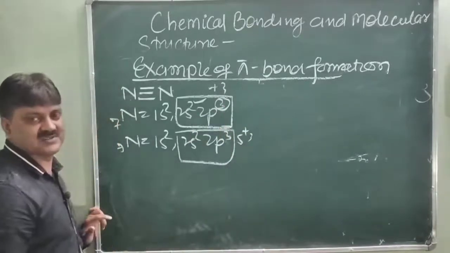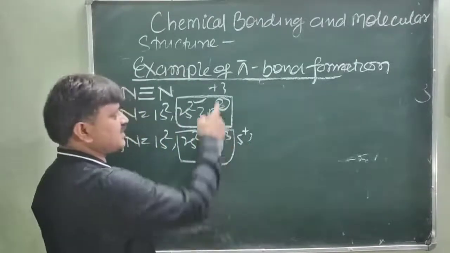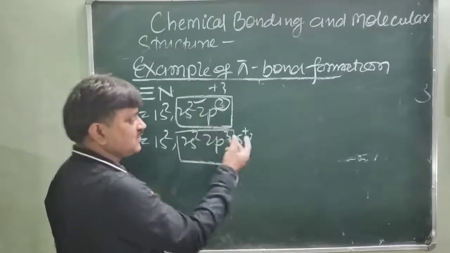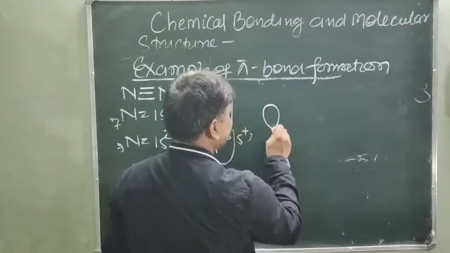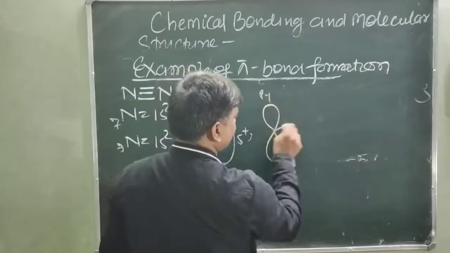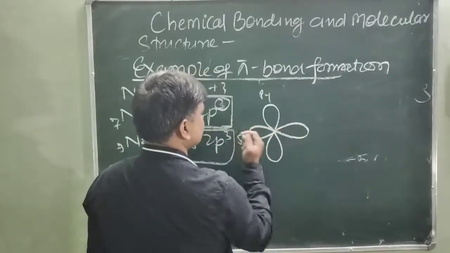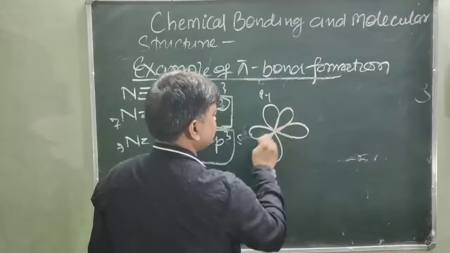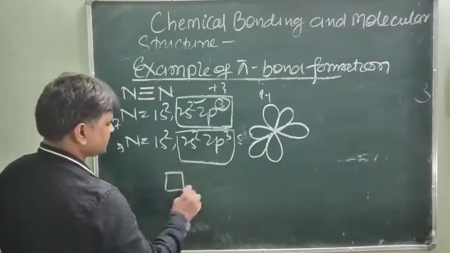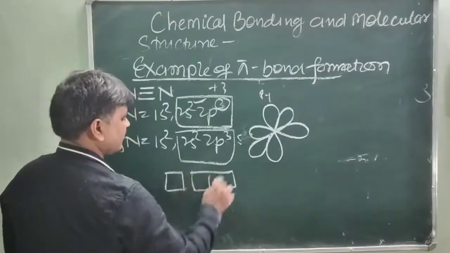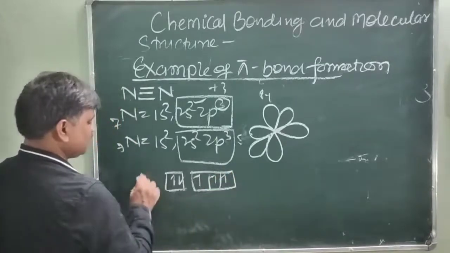They can overlap with each other, just like in this way. There are 3 p orbitals involved in the overlapping. So 3 p orbitals in this way. This is 1 p orbital, this is called py, this is px and this is pz, 3 orbitals. In this way you can write, this is 2s and this is 2p. 2s has 2 electrons and p has 1, 2 and 3 in one nitrogen.